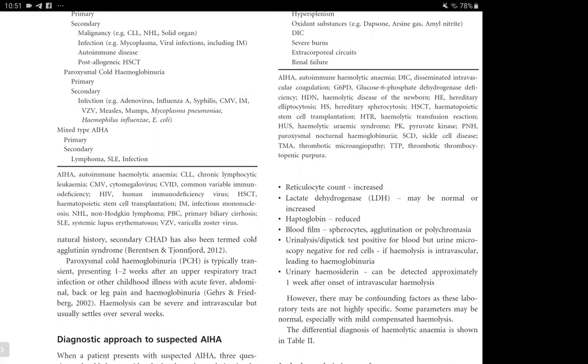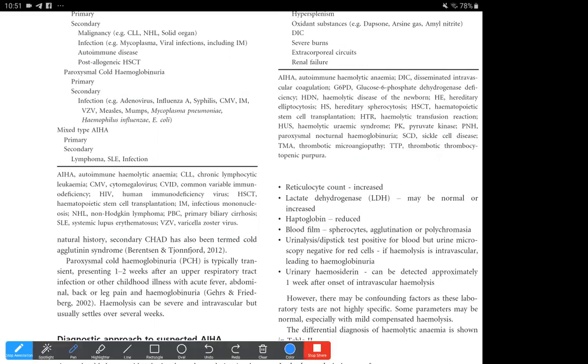And then the paroxysmal cold hemoglobinuria, this also occurs in children. It presents 1 to 2 weeks after an upper respiratory tract infection or other childhood illness with acute fever, abdominal pain, back or leg pain, and hemoglobinuria. And hemolysis can be severe and intravascular, but usually settles over several weeks.